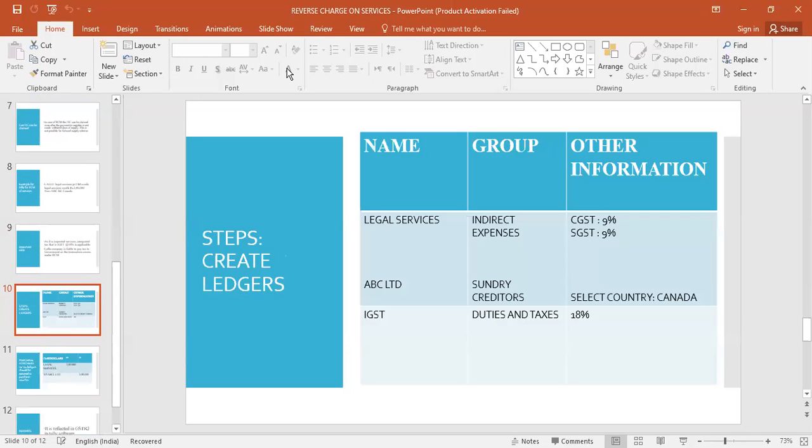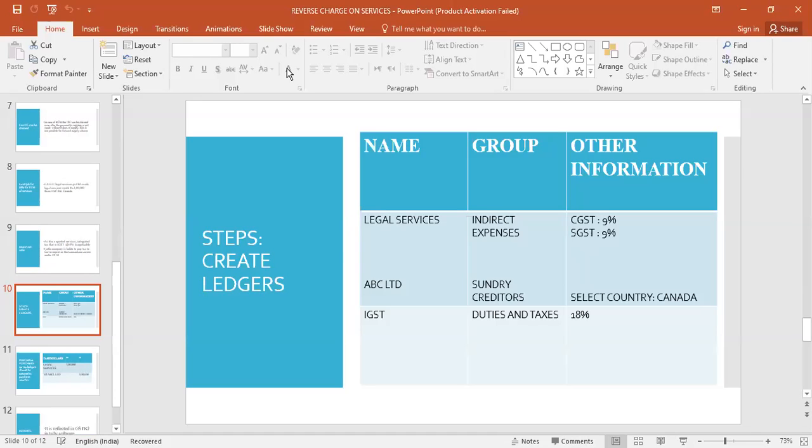Now you have to create these ledgers. First, you have to create Legal Services. Name of the ledger: Legal Services. It comes under indirect expenses, or you can also take it under purchases, as you are purchasing services.